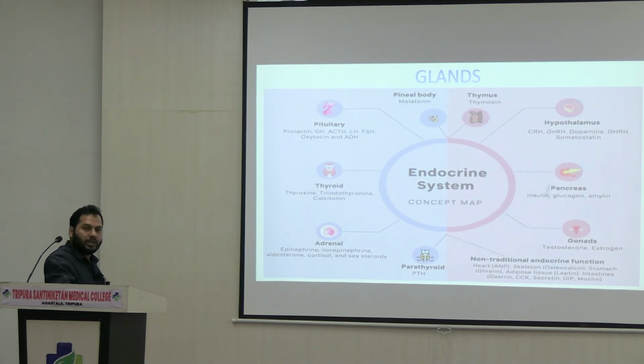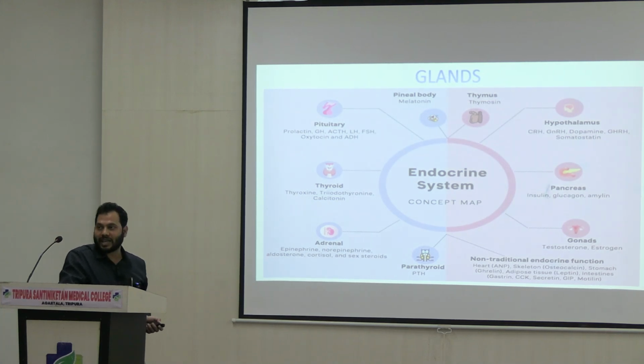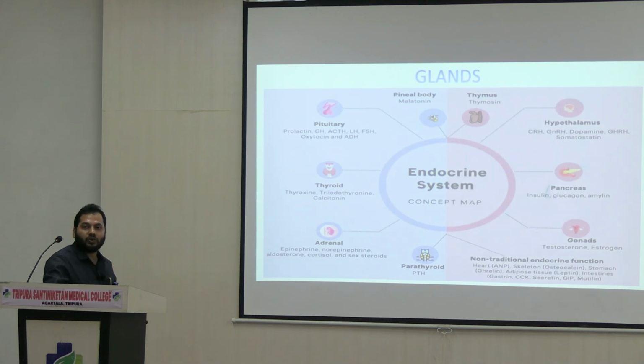Now, thyroid is also an endocrine gland. It secretes mainly thyroxine, triiodothyronine and calcitonin, right? In case of adrenal glands, it secretes both epinephrine and norepinephrine along with aldosterone, cortisol and some sex steroids. In case of parathyroid glands, which is also an endocrine gland, it secretes parathyroid hormone or parathormone, right?